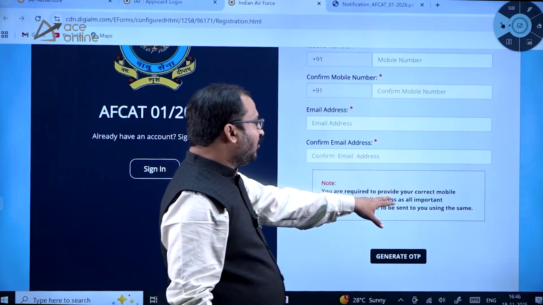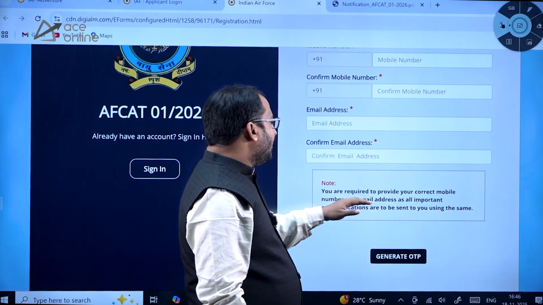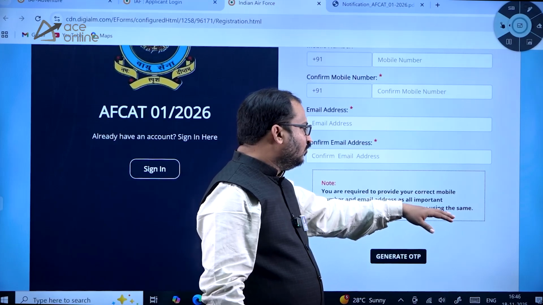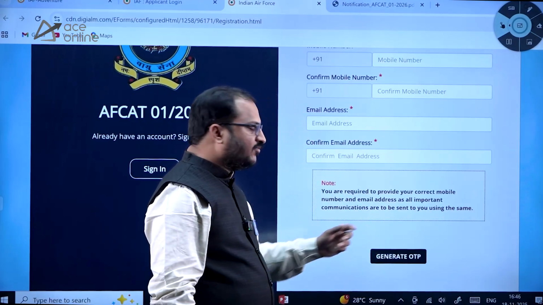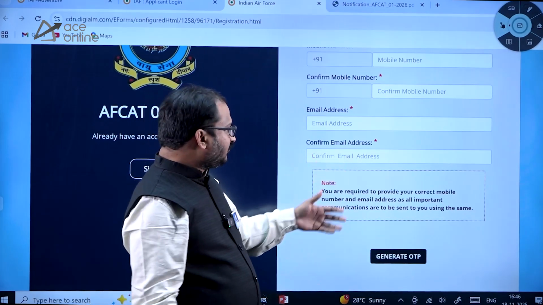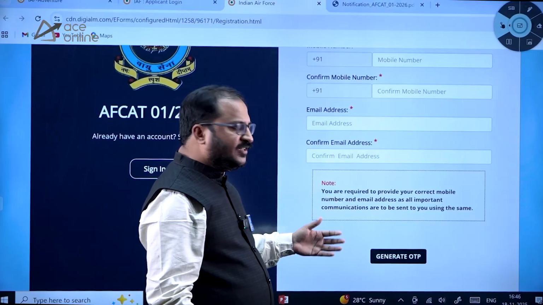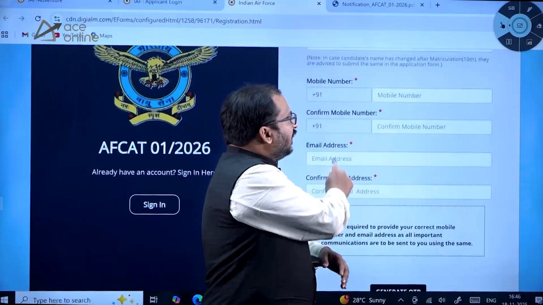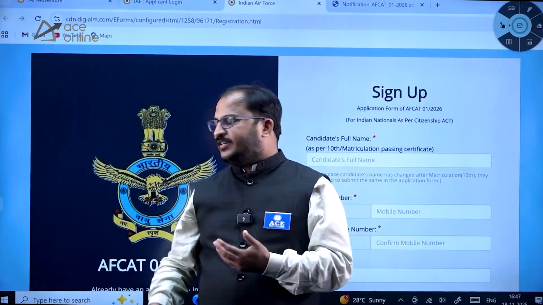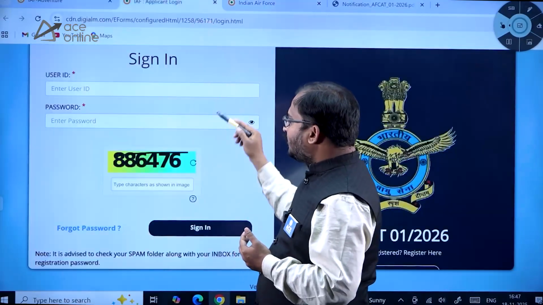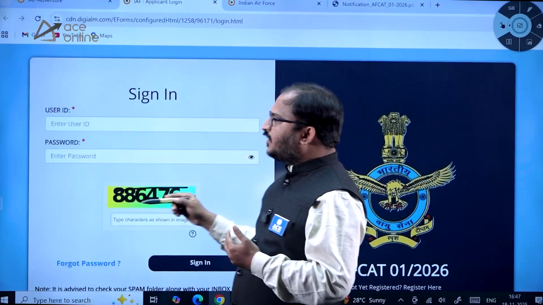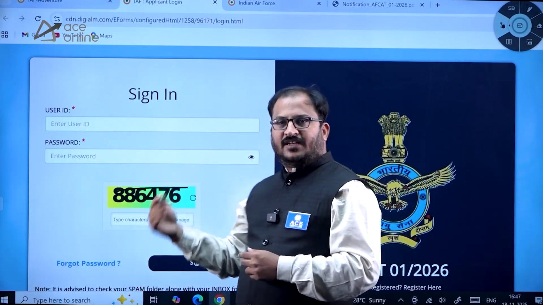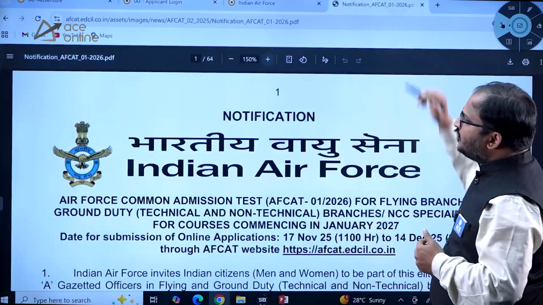So you are required to provide your correct mobile number and email address, as all important communication are to be sent to you using the same. Then you have to click on generate OTP. So the OTP gets generated and then you have to fill the remaining form, dear students. And once you have filled that, later you can use this login page and go for login based on the user ID and password provided to you. Okay, so let us see the details of this particular notification here.